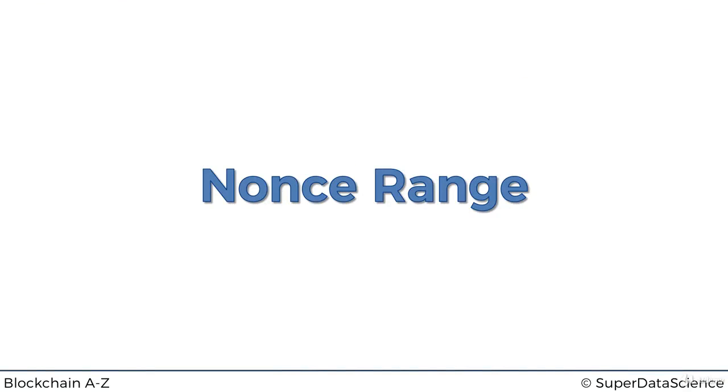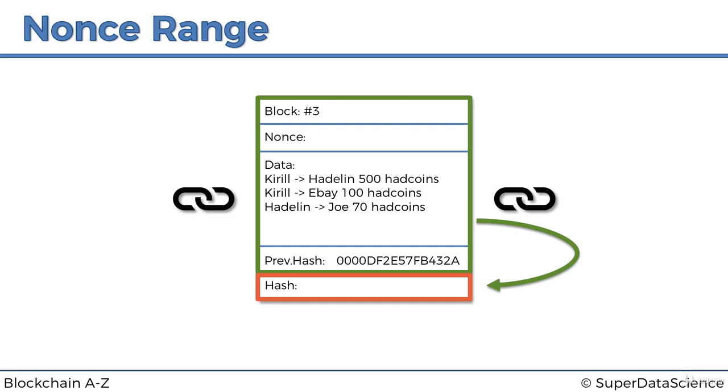And today we're talking about the nonce range. So what do we know about the nonce so far? Well, we know that it's a field in the block which allows miners to participate in the cryptographic puzzle challenge. And how's that? Well, miners cannot change any of these fields except for the nonce, and therefore they have to vary the nonce in order for all of this to change and for the hash to change.